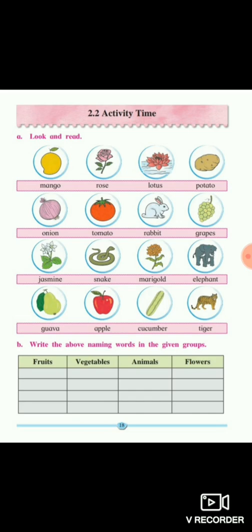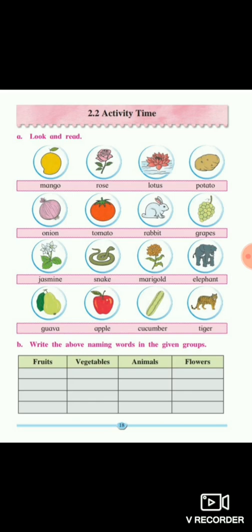For example, you can see many pictures are there. You have to observe the picture. For example, the first one is mango. You have to identify whether mango is a fruit, vegetable, animal or flower, and you have to pick it and write the name given below in the textbook.